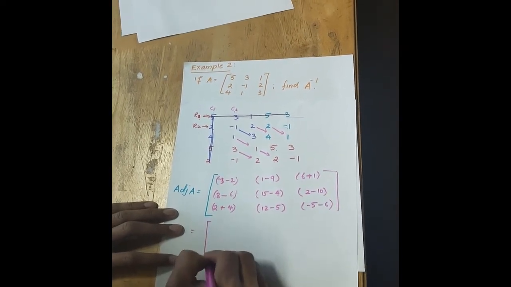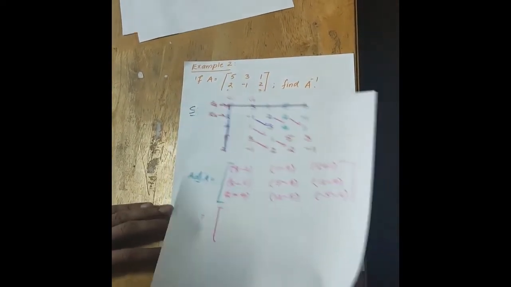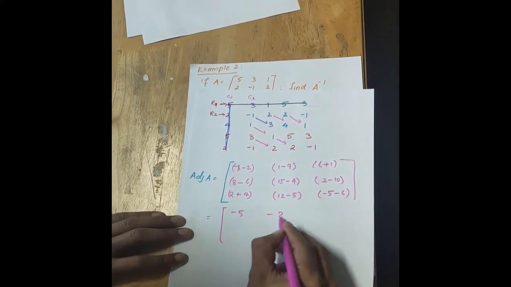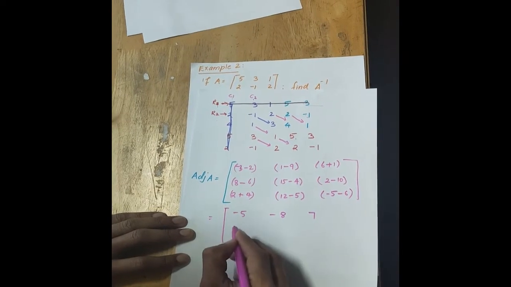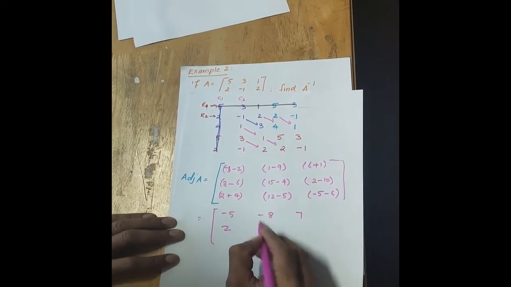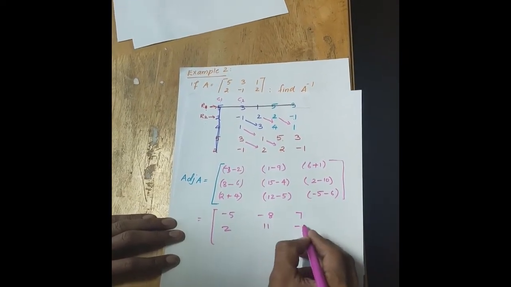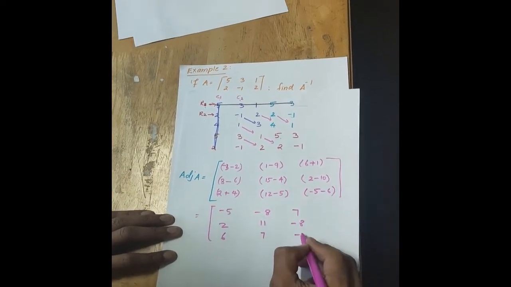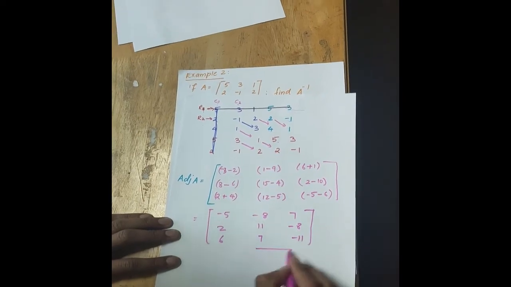So your adjoint is going to be minus 5, minus 8, 7, 2, 11, minus 8, 6, 7 and minus 11. So this is your adjoint.